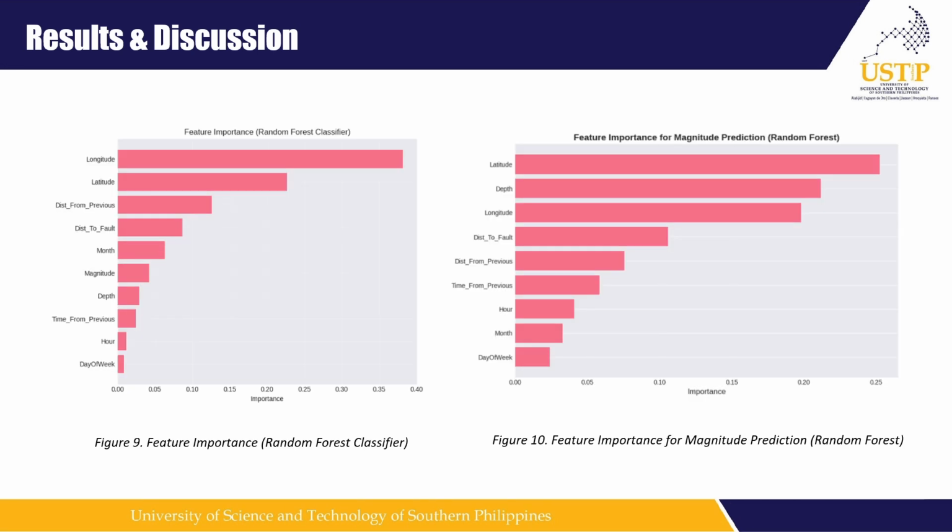Next. For figure 9, the feature importance for the random forest classifier. So we can see here the different variables that were used to classify our aftershocks, whether it is a main shock or an aftershock. And then feature importance for magnitude prediction using random forest. So we can see the top 3: latitude, depth, and longitude. Next.